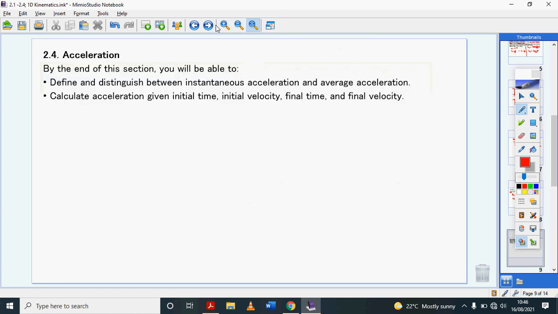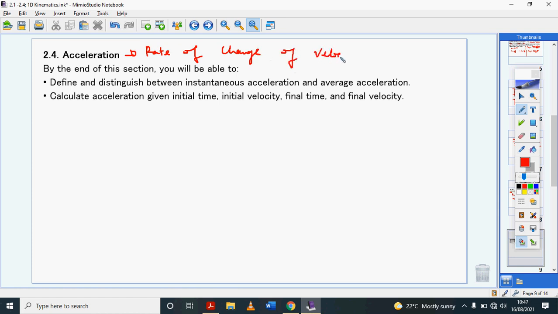Acceleration, this is our last one for now. We've seen that velocity is the rate of change of position, rate of change of displacement, and speed is the rate of change of distance. Now, if the speed or the velocity is also changing as time changes, that's what we call acceleration. So acceleration is simply the rate of change of velocity.